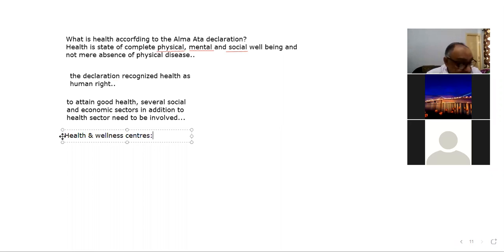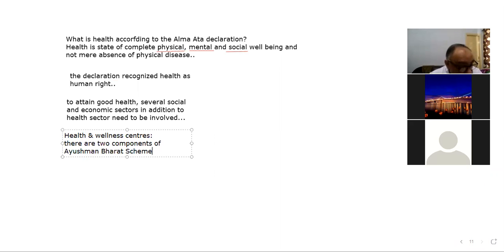Okay, health and wellness centers, right? So we can say that health and wellness center means, first of all, there are two components of the Ayushman Bharat scheme. Ayushman Bharat is the name of the scheme of the Government of India.